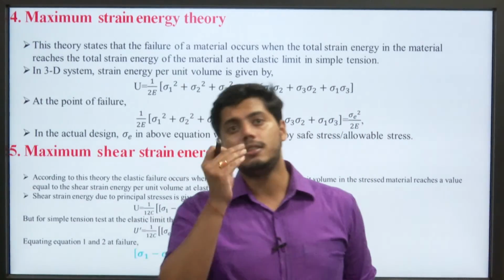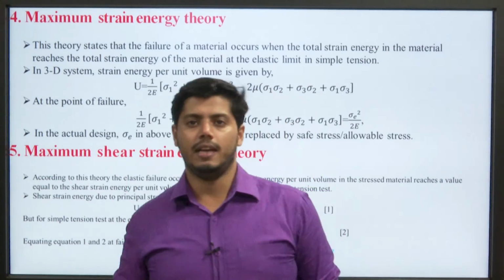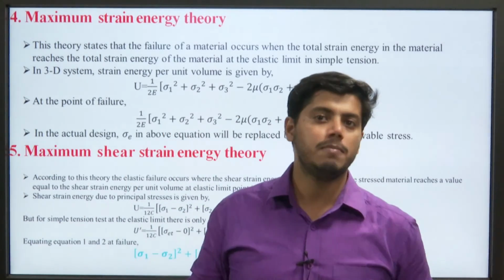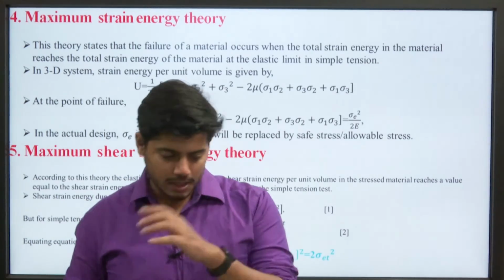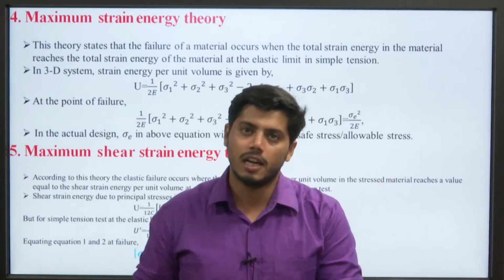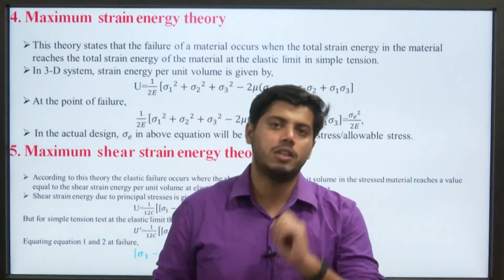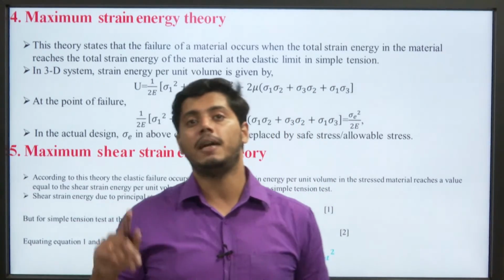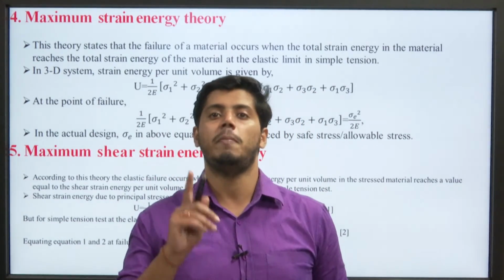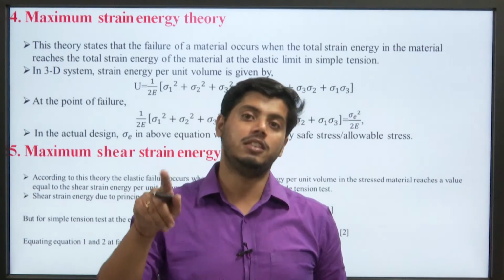The next theory is the maximum strain energy theory. What is the maximum strain energy? According to this theory, the failure of a material occurs when the total strain energy in the material reaches the total strain energy of the material at the elastic limit in simple tension.